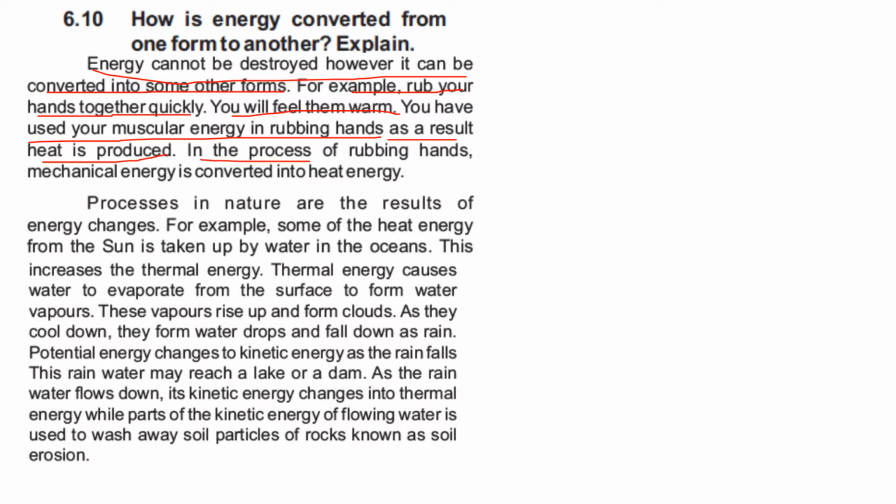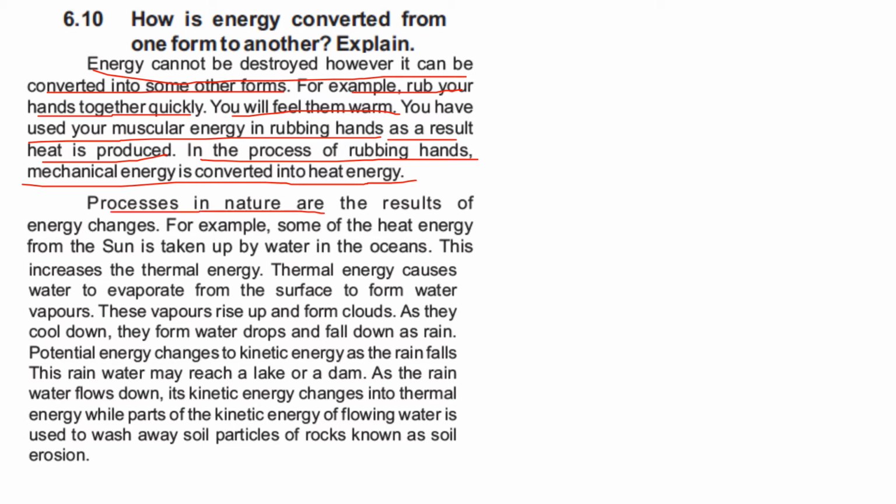In the process of rubbing hands, mechanical energy is converted into heat energy, because when you rub your hands there is a mechanical energy which is in the form of kinetic energy, and it is converted into heat energy. That's why your hands will be warm, right?